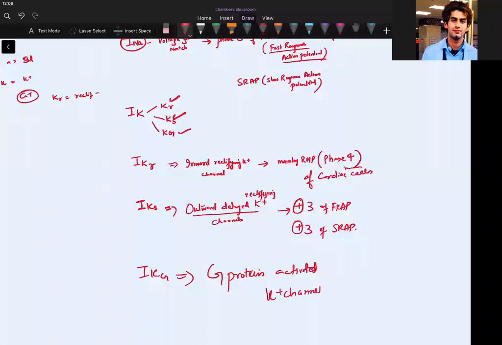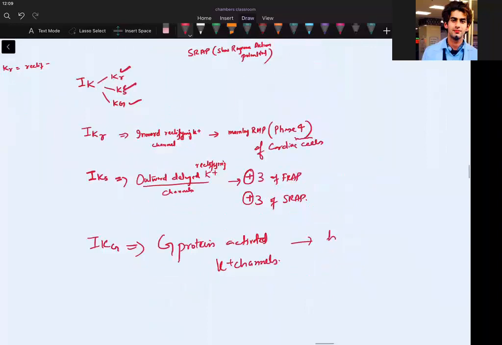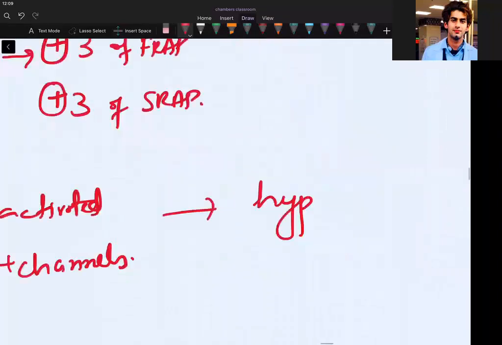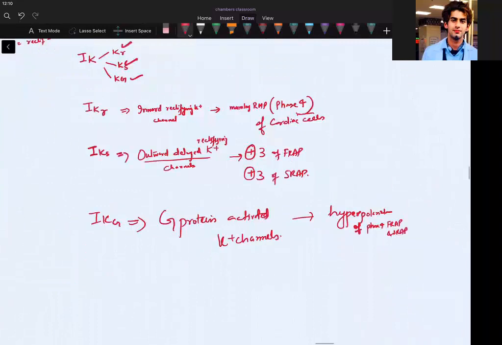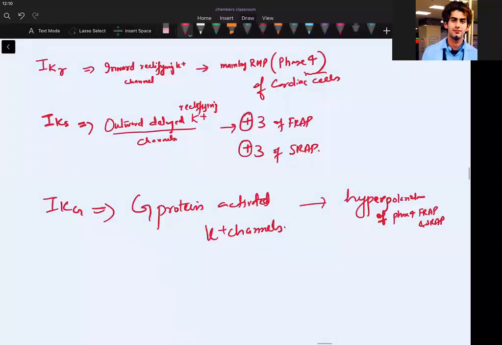Their function is hyperpolarization of the muscle membranes in phase 4 of FRAP and SRAP. Are we clear? Phase 4 of FRAP and SRAP. Okay, these are done.